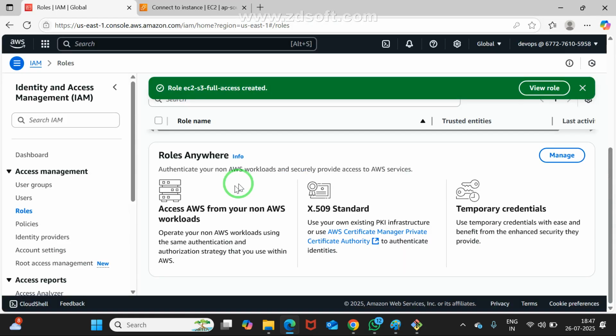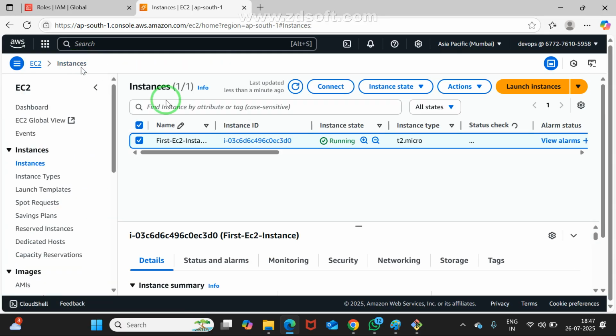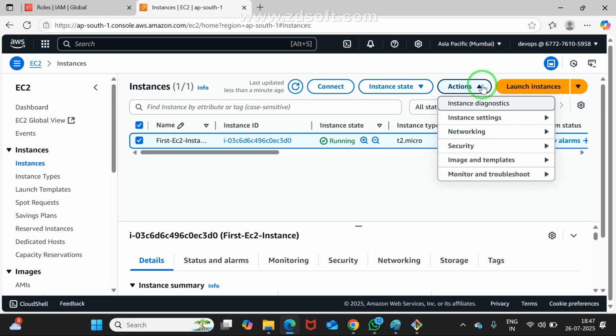That is the thing you need to understand. Then click on EC2, click on instances, observe carefully. This instance is running. Yes, it's already selected, right? Generally, it may not get selected, so you need to select it like this. After selecting, you go to Actions, and there, in Actions, click on Security. See, which option is there under Modify?